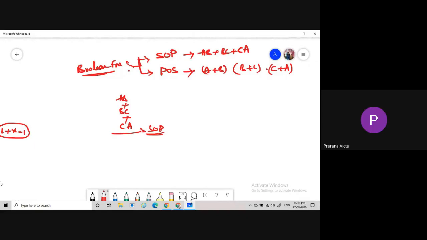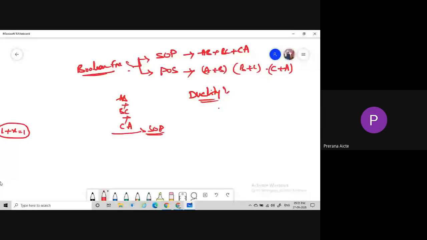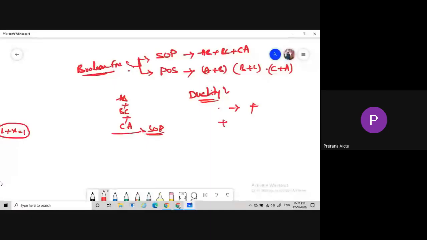For this we are using one principle, that is the duality principle. According to the duality principle, dot is converted to plus and plus is converted to dot. AB is nothing but A dot B, right?